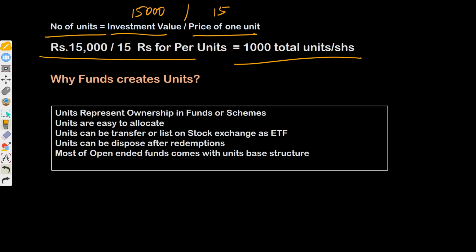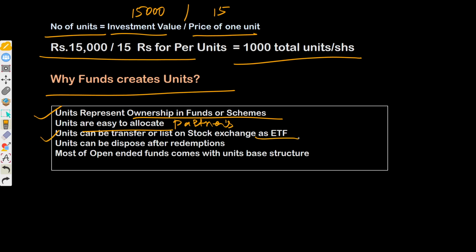Why does a fund create units? Again, you may expect a question around it. Units represent ownership in funds or schemes. Units are easy to allocate to different partners. There are two types of funds: unitized funds, and commitment or capital based funds. That is a different discussion, but if you have units in place, you can easily allocate them to each partner or investor. Units can be transferred or listed on a stock exchange as an ETF.